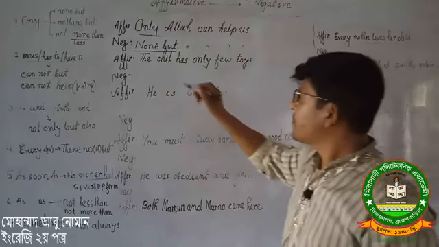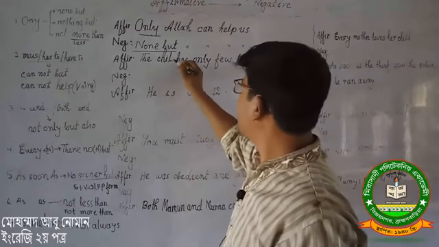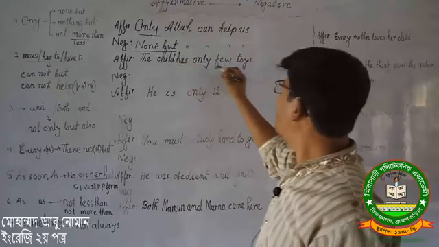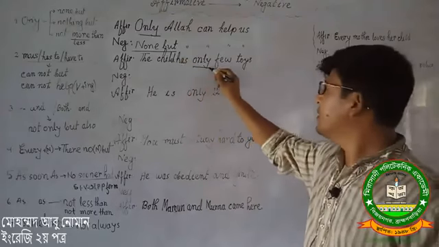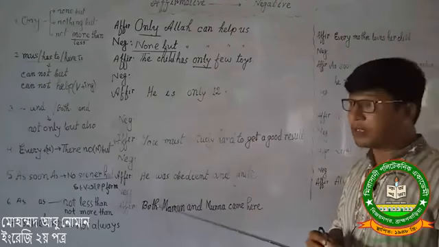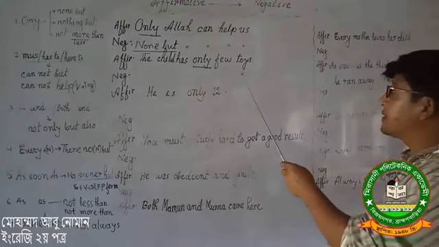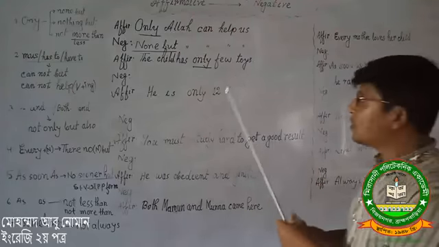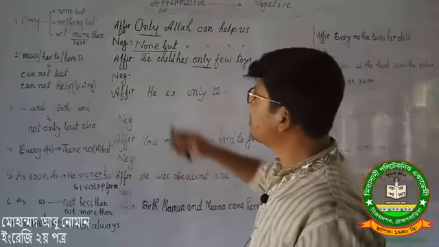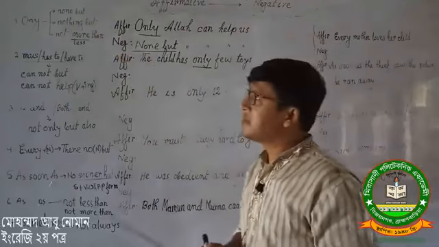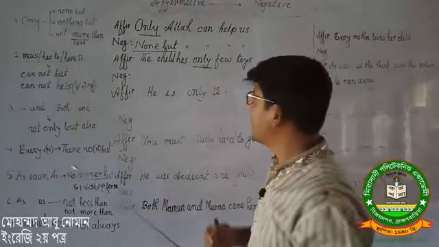Second sentence, the child has only few toys. Here I have found that only indicates the toys. They are materials, toys. So we have turned this word into what? Nothing but.